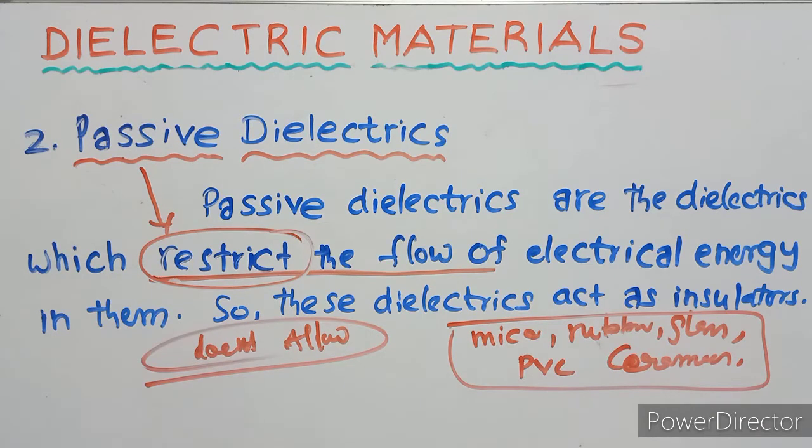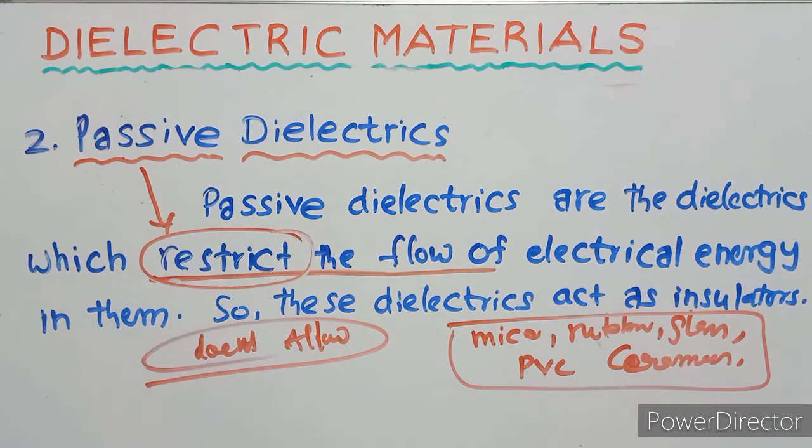These are solid insulating materials, and similarly there are liquid insulating materials: mineral insulating oils, synthetic insulating oils, miscellaneous insulating oils. These are all liquid passive dielectrics. And also gaseous insulating materials, that is nitrogen, sulfur hexafluoride.